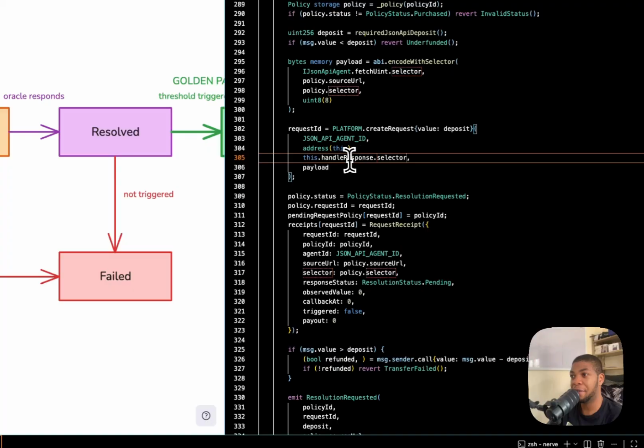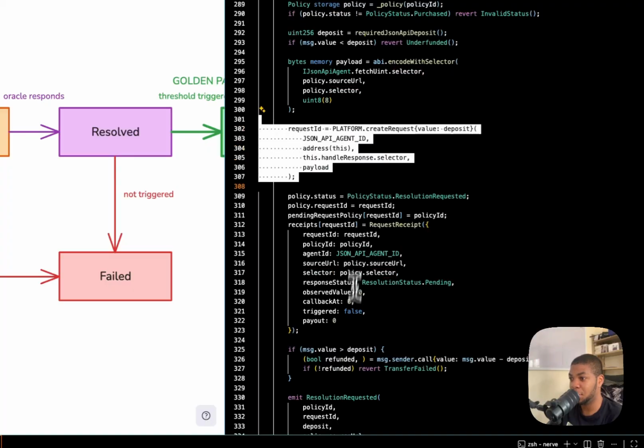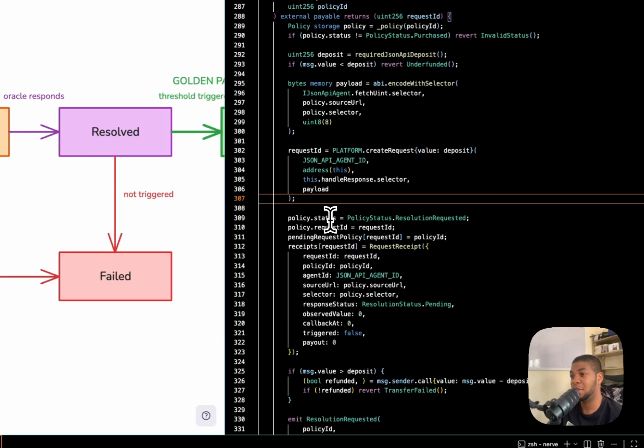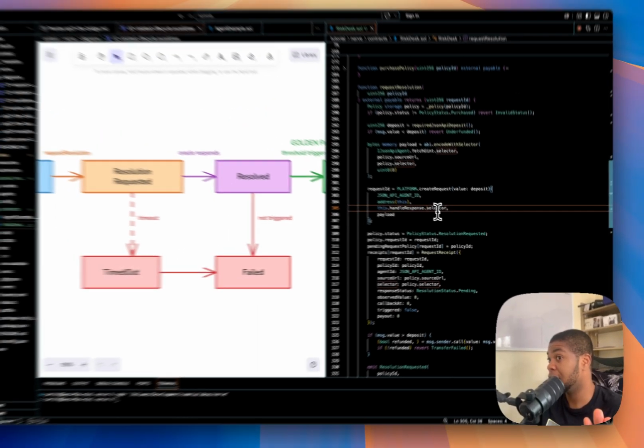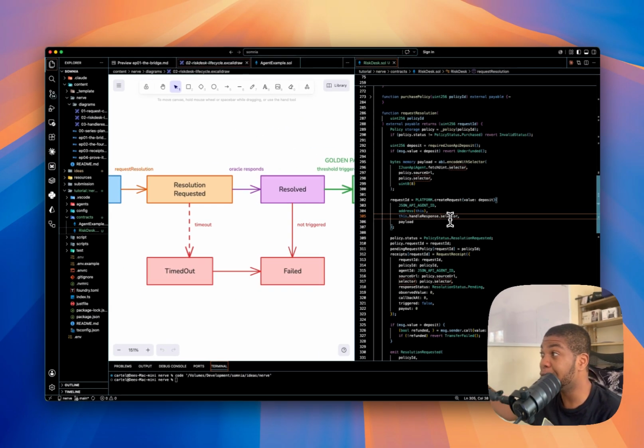I'm not waiting for a return value. If you see this whole thing, I'm not waiting for it. I just continue on. It's a fire-and-forget mechanism, and that's on purpose. This response selector points to the function which we have not written out yet, the one the platform is going to call back into our own contract. So that's the other half of the loop. We'll write it next, and then we'll compile the pair.